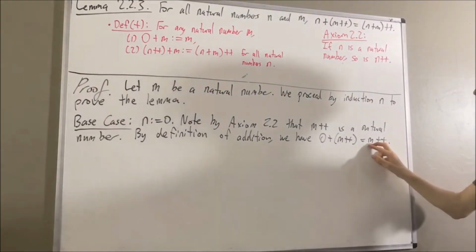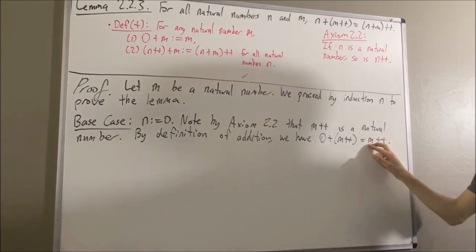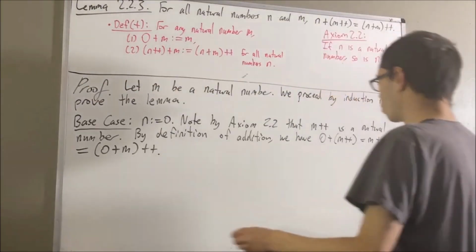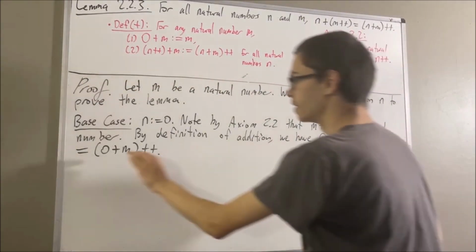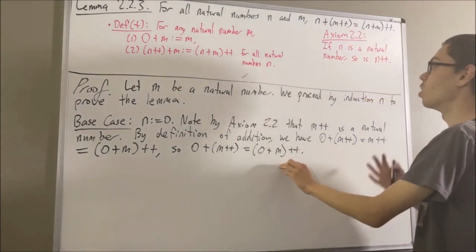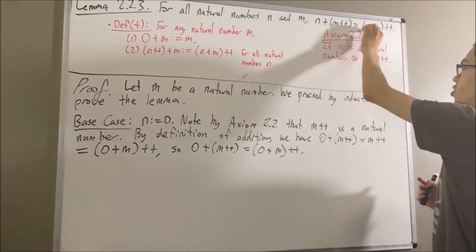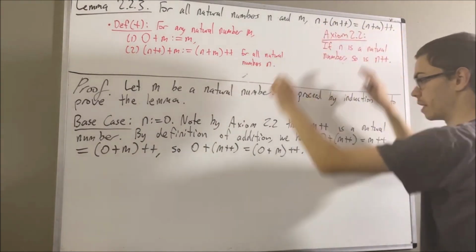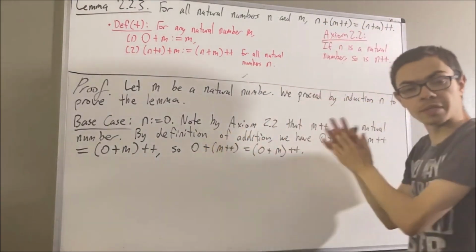So we can take this m right here and replace it with 0 plus m. So what we see here is that this is equal to this. What does this mean? Well, we have proven precisely that this is true in the case where n is equal to 0. So this completes the base case.